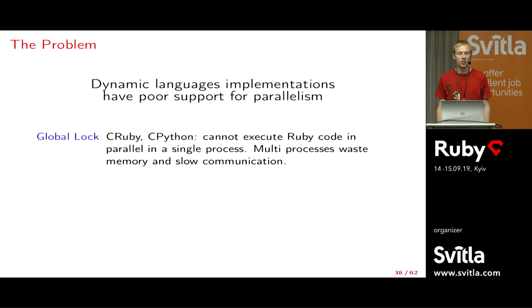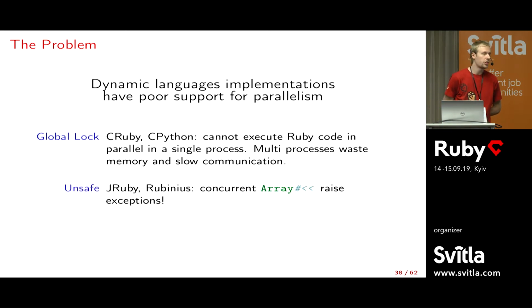So for instance, here I made 3 categories, and the first one is the global lock. CRuby or CPython, the standard implementations of Ruby and Python, just use a global lock for the whole VM, which means they can never execute Ruby code or Python code in parallel in a single process. It means the only way to scale then is to use multiple processes, which makes communication harder and, of course, tends to waste resources and memory.